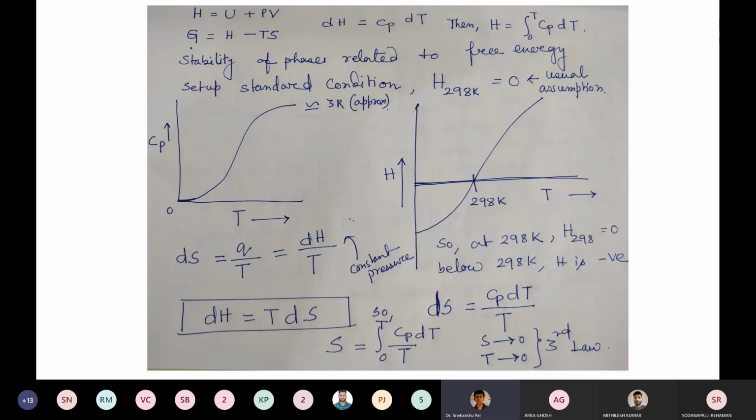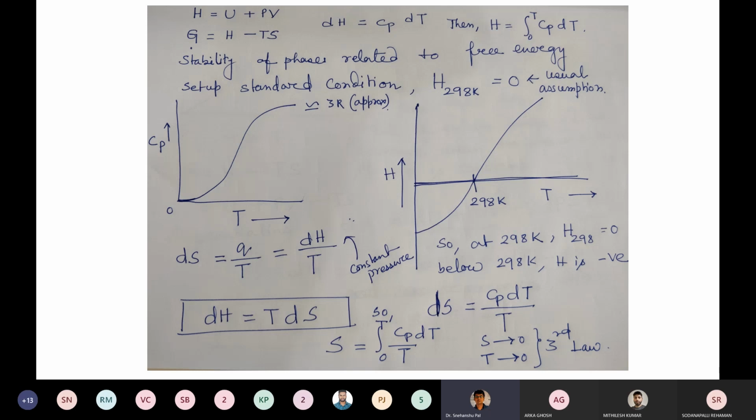So first we can understand enthalpy. What is enthalpy? Enthalpy is basically the heat content, the heat required to raise a certain temperature. So enthalpy is directly related to internal energy and the work done in the form of pressure multiplied by volume. And we already understand that dH equals Cp dT, and if you want to calculate H, then we have to calculate the integral from 0 to T of Cp dT.